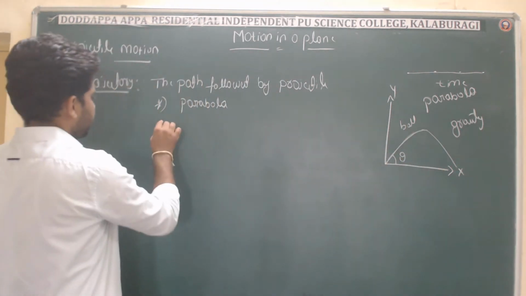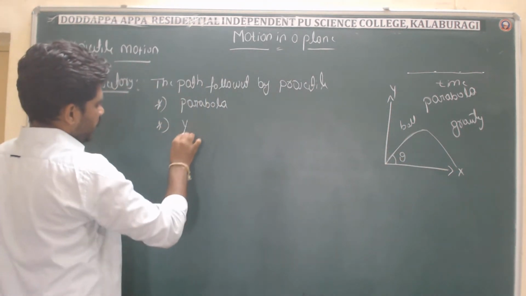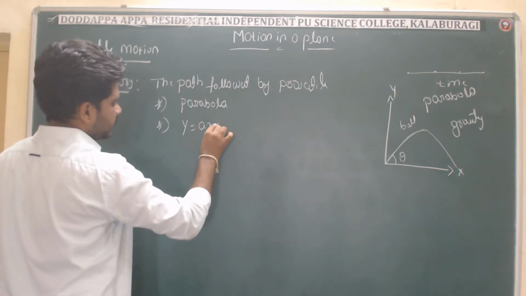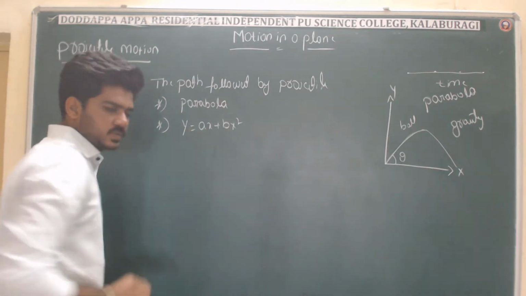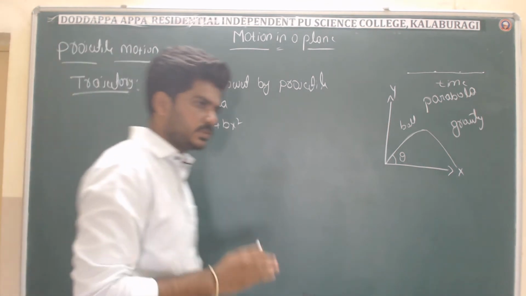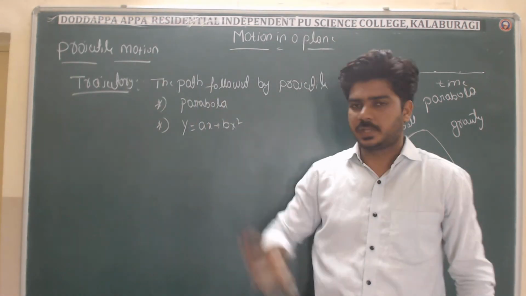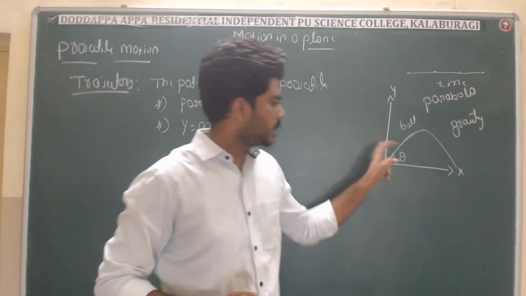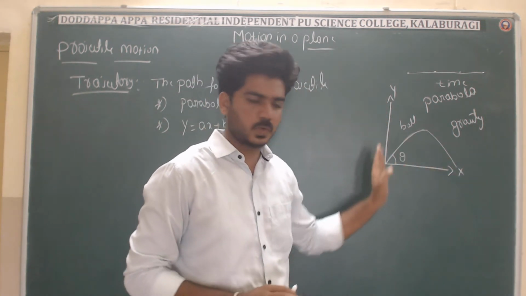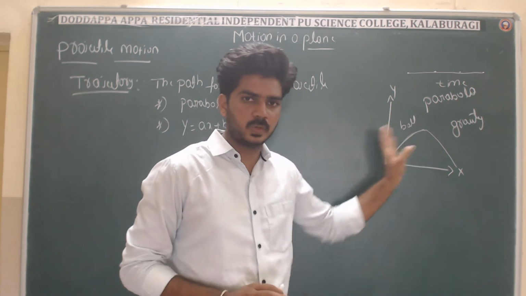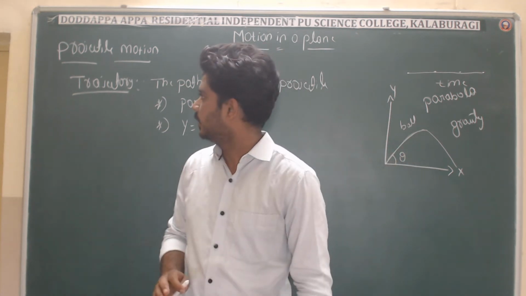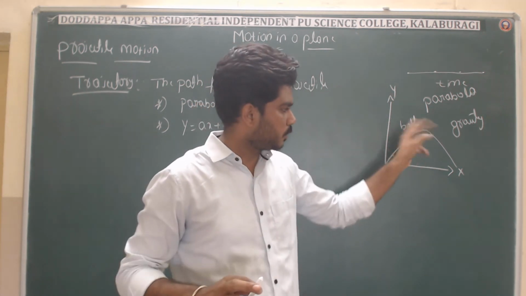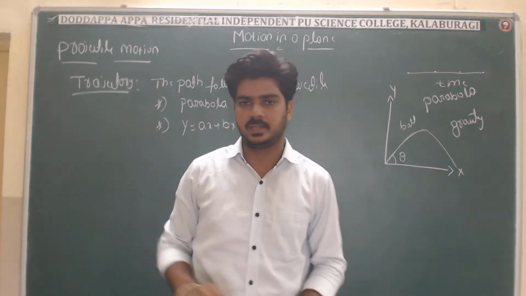And you know very well the equation for the parabola is y equals ax plus bx square. What was our concept? Projectile motion. A projectile is something that makes an angle theta with the horizontal whenever the object is thrown in space, and whatever path is followed by this projectile is called trajectory.